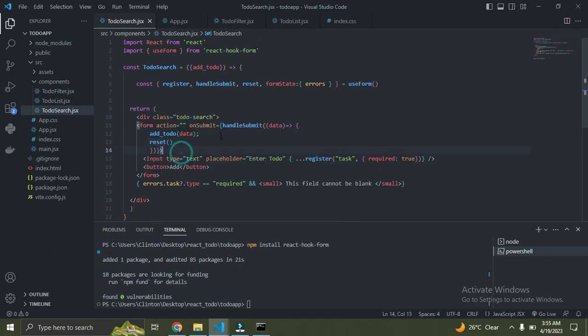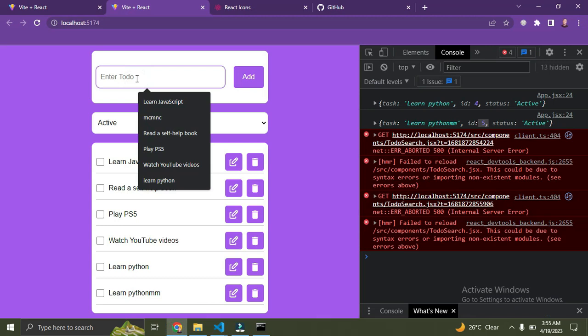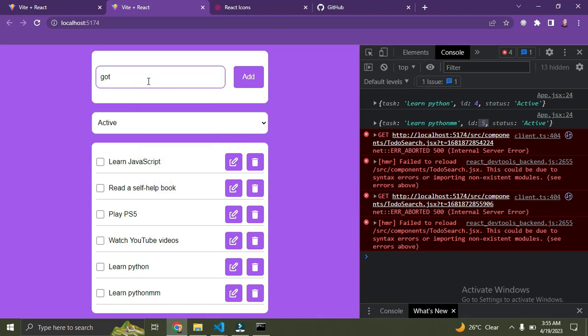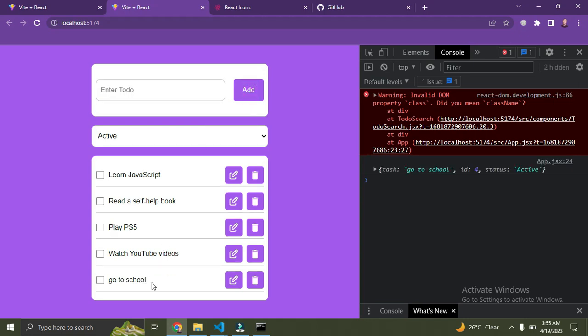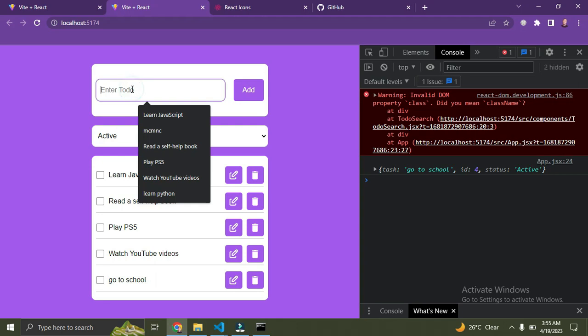Remember, this data represents the new to-do item you're about to add. So I think everything should work now. To the browser. Let's add something new. Let's refresh the page. Let's say "go to school". Add. You can see it has been added, and our form has been cleared. The input field has been set to blank again, and everything is working fine.